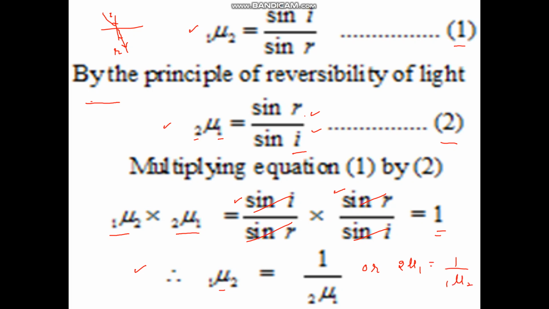What does this imply? This implies that the refractive index of one medium with respect to the other is the reciprocal of each other. That means if you know the refractive index of the first medium with respect to the second medium, then you can calculate the refractive index of the second medium with respect to the first medium by taking the reciprocal.